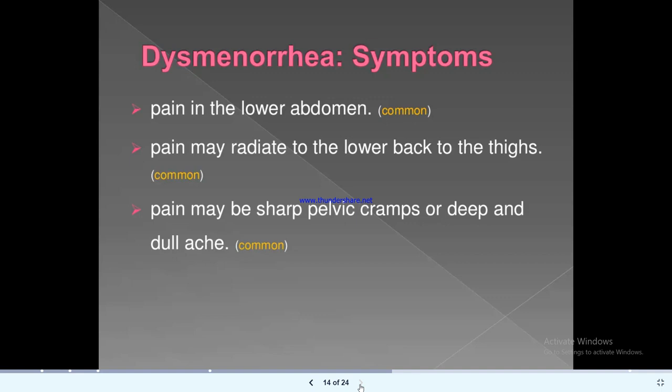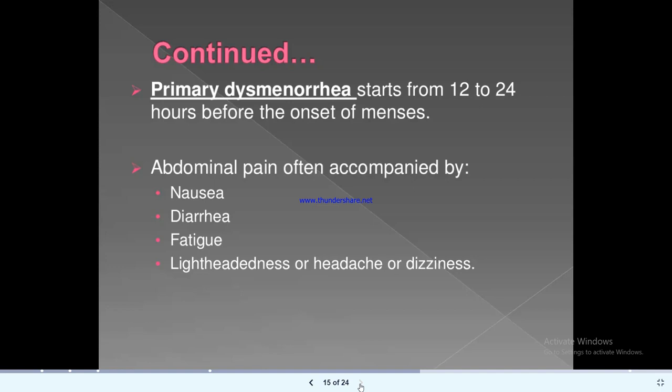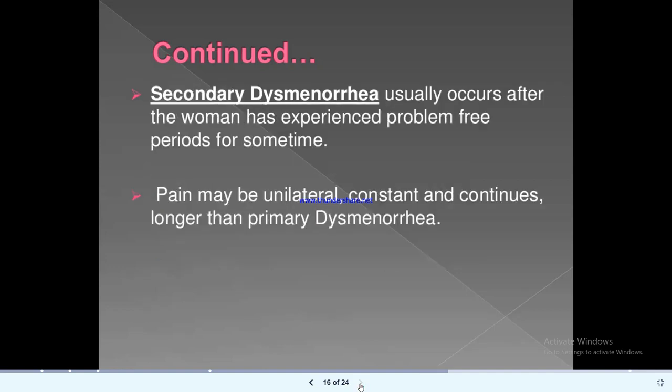Dysmenorrhea symptoms: pain in the lower abdomen. It's very common. Pain may radiate to the lower back and to the thighs, which is again common. Pain may be sharp pelvic pains, cramps, or a deep, dull ache. Primary dysmenorrhea starts 12 to 24 hours prior to onset of menses. Abdominal pain is often accompanied by nausea, diarrhea, fatigue, lightheadedness, headache or dizziness.